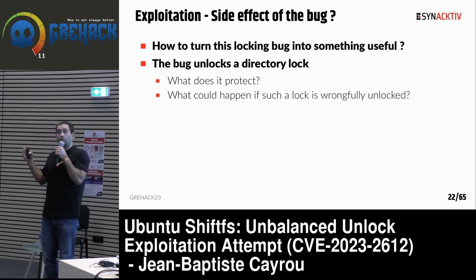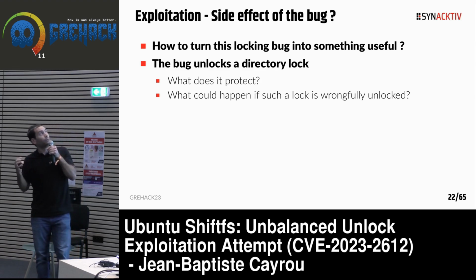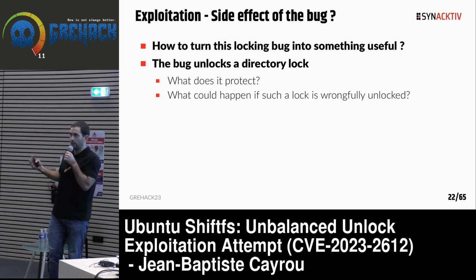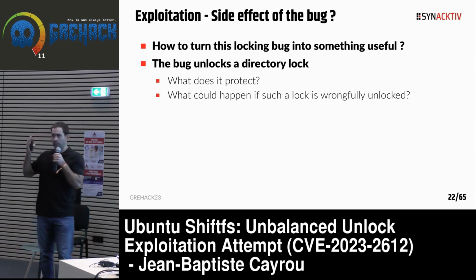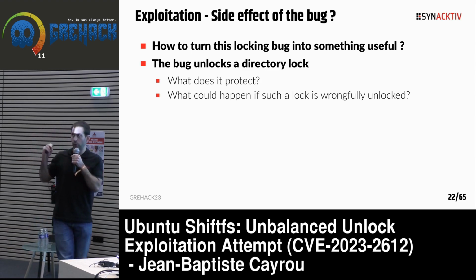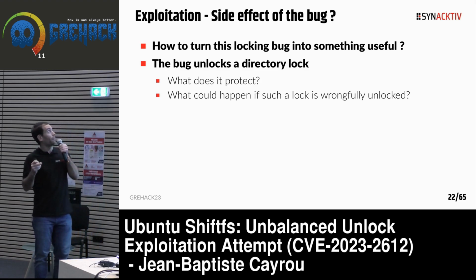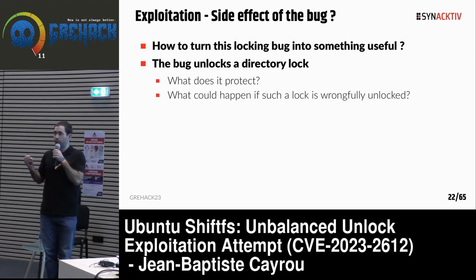Okay, now we can wonder what the side effects of the bug are. Keep in mind we have a primitive that allows us to unlock a directory without a previous lock. So we can wonder, what does this lock protect, and what could go wrong if this lock does not exist?